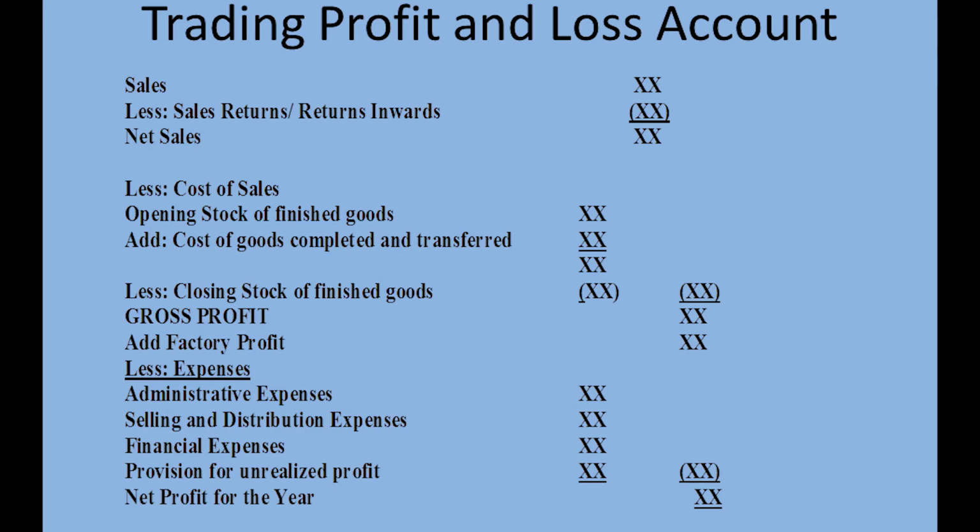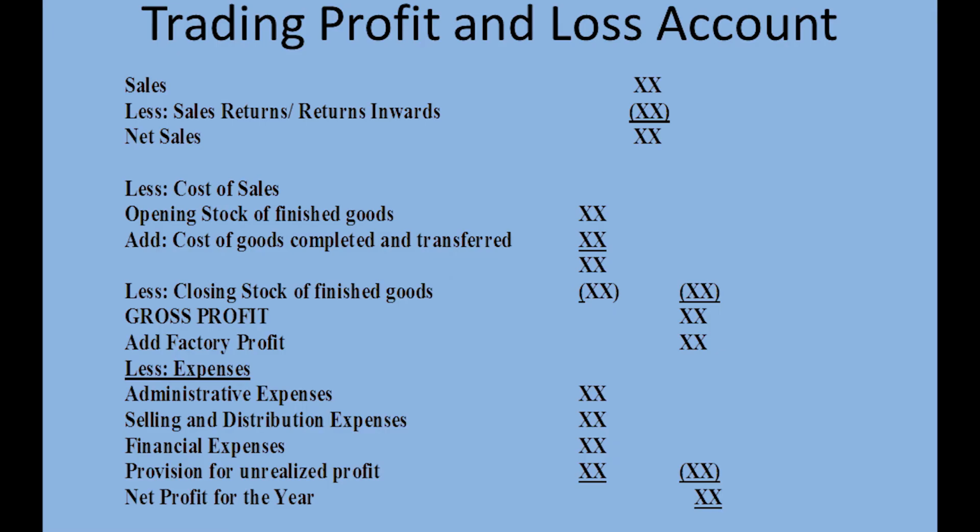The next one is the trading profit and loss account. This is prepared the same way as that of a sole trader. It is simply a statement that shows whether the company is making a profit or a loss from the operations. The only difference here is that while other organizations purchase items and sell, a manufacturing organization produces the goods and sells them. So in the place of purchases in the cost of sales, which would ordinarily be there for other trading organizations, we are going to replace them with the cost of goods completed and transferred.